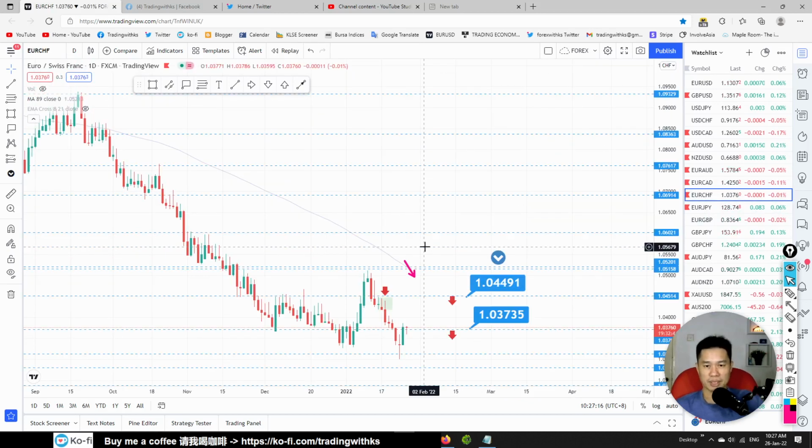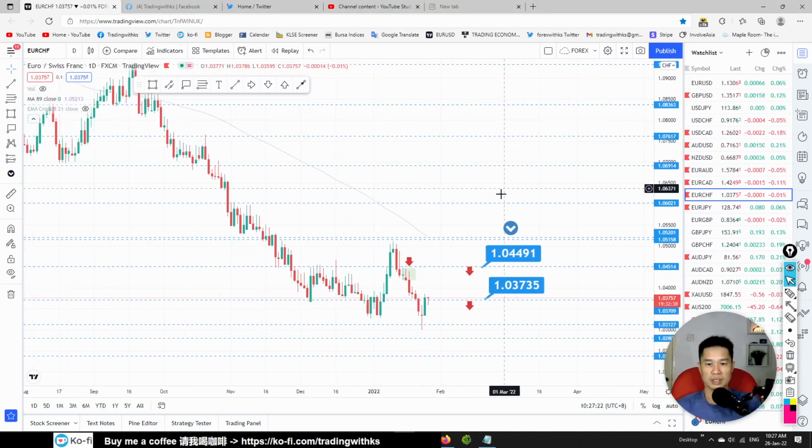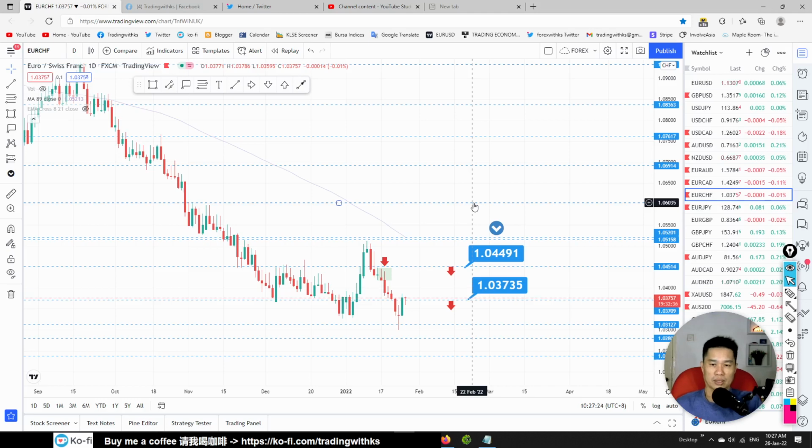So there could be a lot of setup today because, as I said, during this FOMC there will be a lot of volatility. Though there is a lot of setup, be careful. Don't trade too big a lot. Or you can do this: you can go in small initially. If you have a direction, if you have a bias, you go in small first.